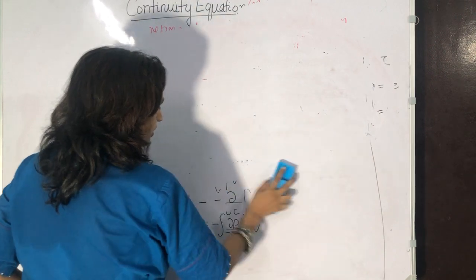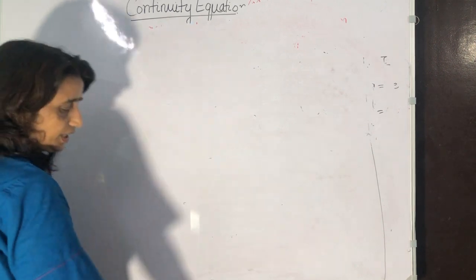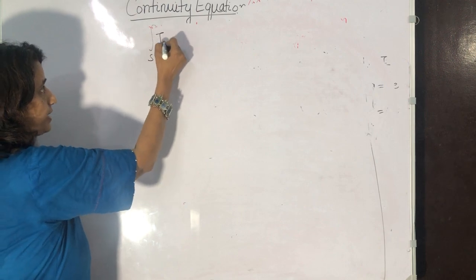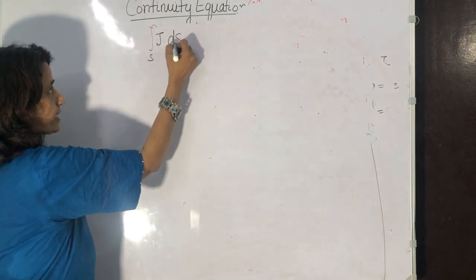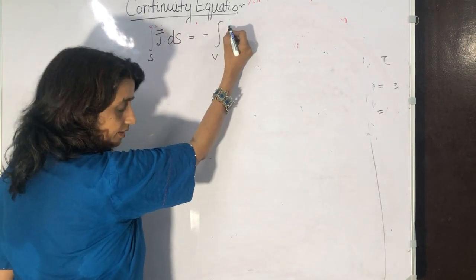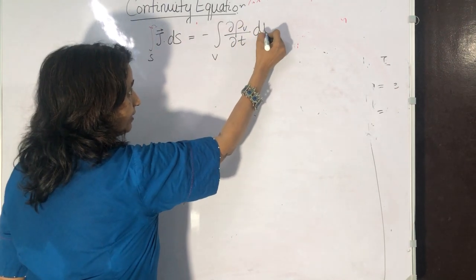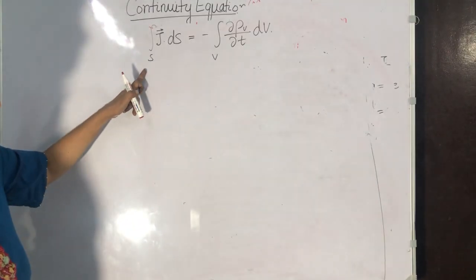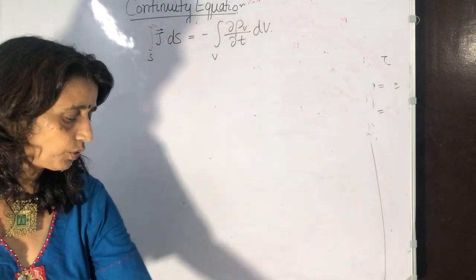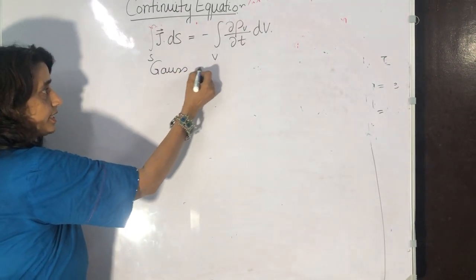Equating the two equations of current, because we are finding the equation of continuity. On equating the two, we get integral S J dot dS is equal to integral V del rho V by del t dV. One equation of current is from the definition, and the other is from the fact that the charges are moving, so rate of flow of charge. Now we will apply Gauss divergence theorem.